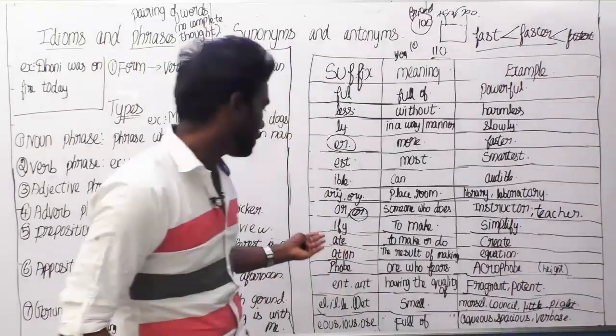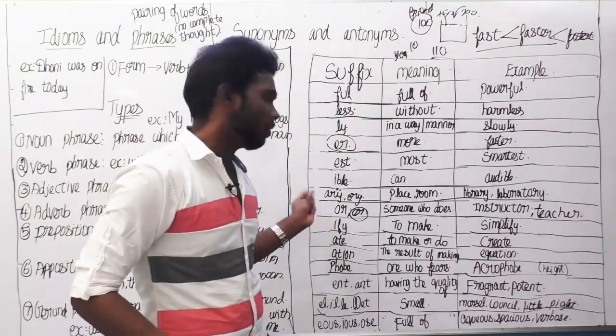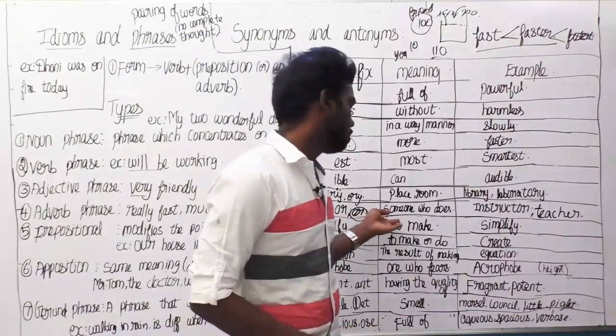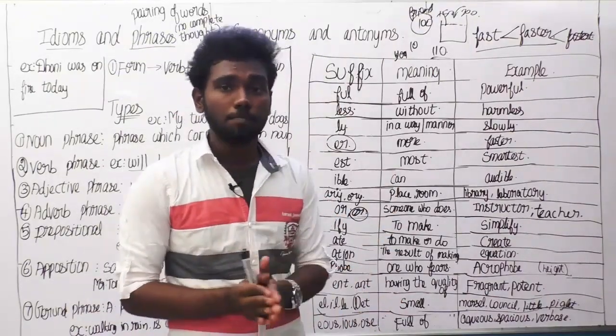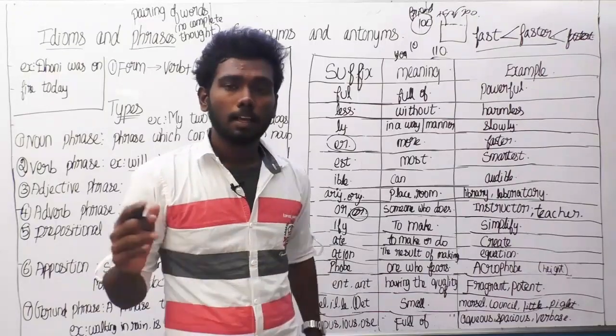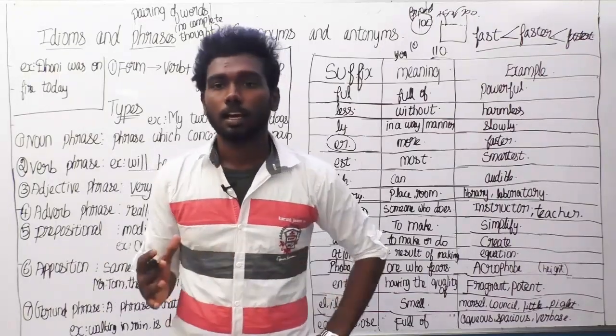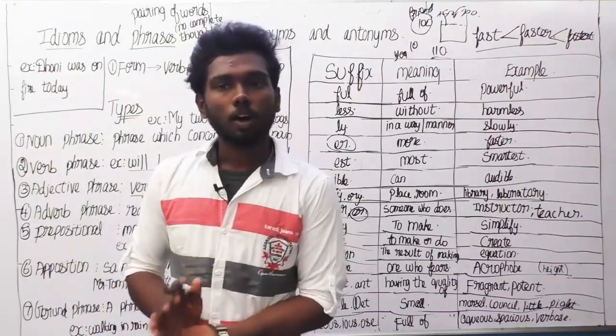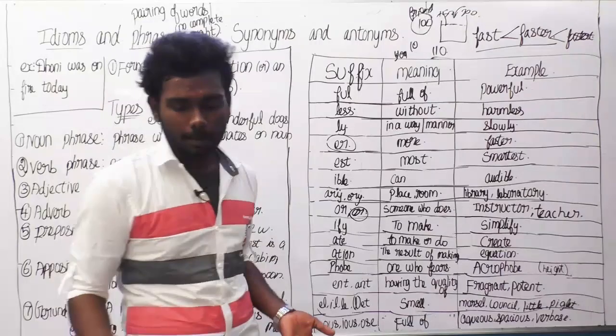The next suffix is ify, a word ending with ify. The meaning of that word is to make. Example, simplify. Here, something is hard initially and you are doing something to reduce its difficulty. So, it is called simplify. That is the meaning here.